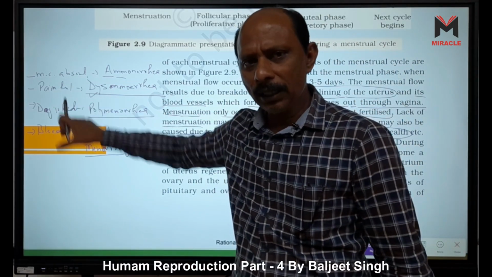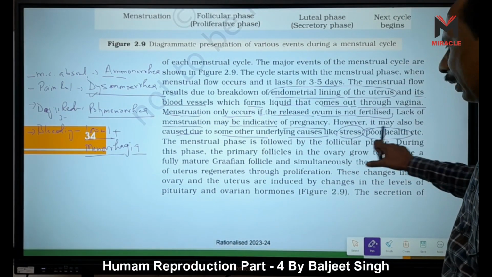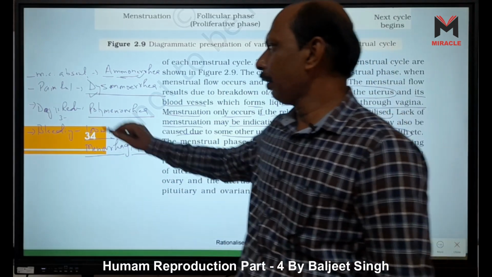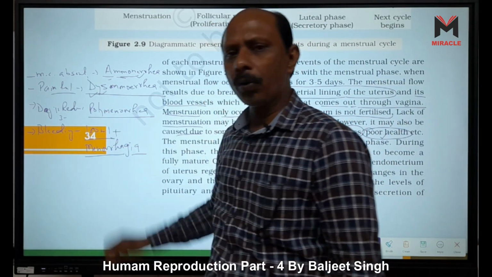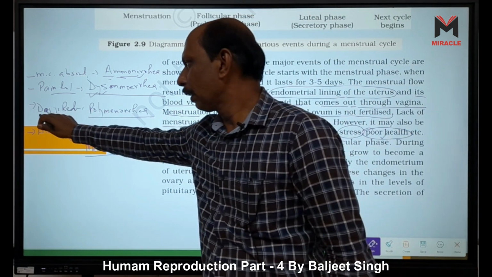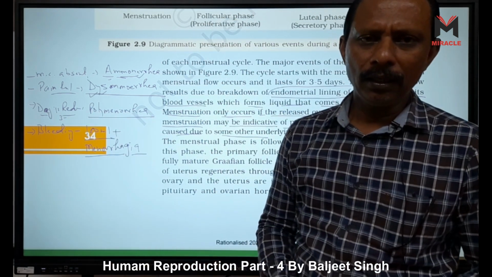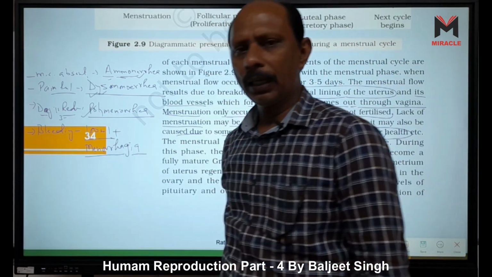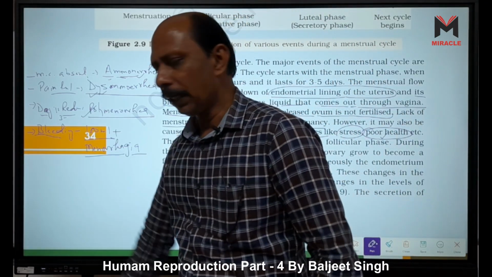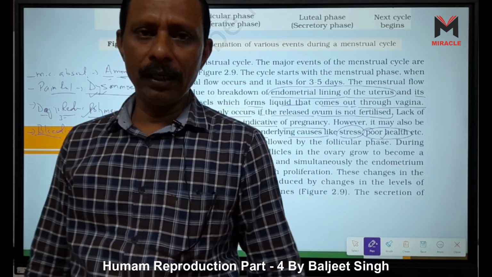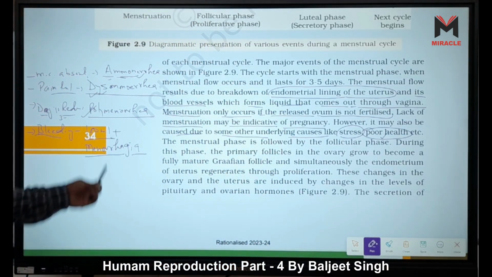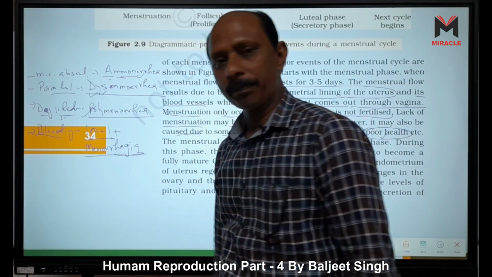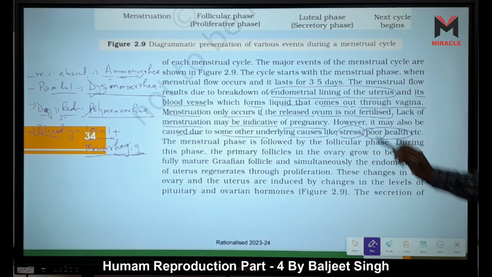If the menstrual cycle is absent, as I told you, due to reasons like stress or poor health, it is called amenorrhea, meaning absent. Painful means dysmenorrhea. If the cycle is reduced from 4 weeks to 3 weeks, it is called polymenorrhea. And if more than 100 ml of blood is released in a menstrual cycle, it is called menorrhagia. Rhagia means breaking down of blood vessels. So these are some terms which we use here.